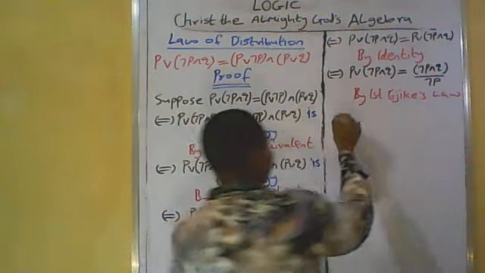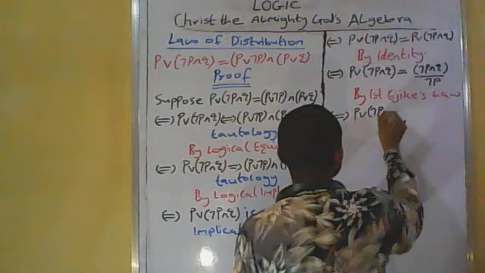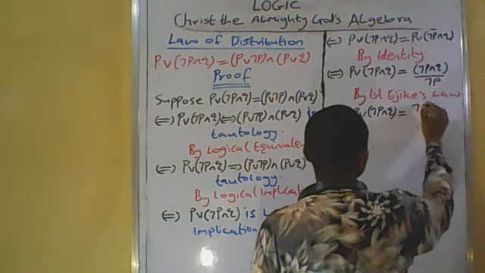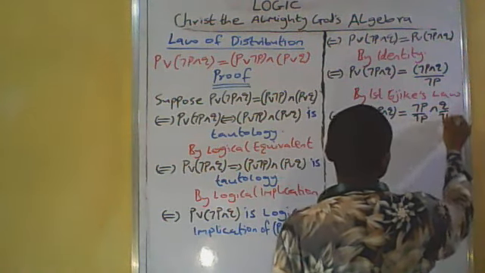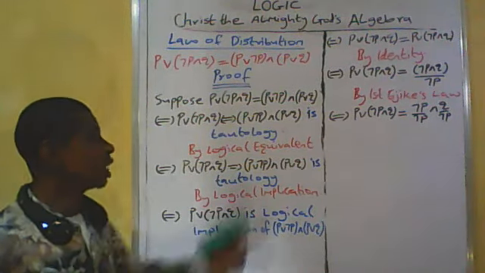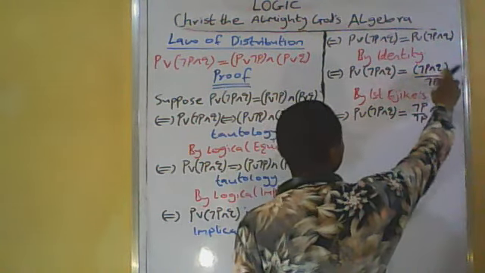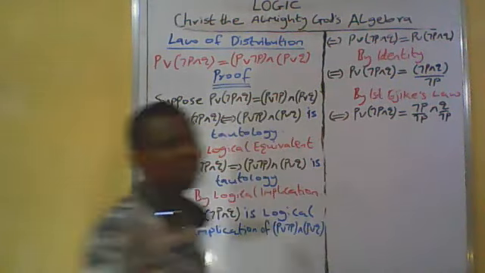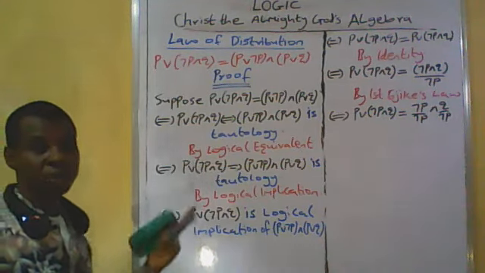If and only if P or (not P and Q) is equal to not P implies not P, and (Q upon not P). See that it's still equal. What we did here is that we distributed the implication of not P between not P and Q. That's why I have not P upon not P and Q upon not P, and it is still equal to the other side of the equation.